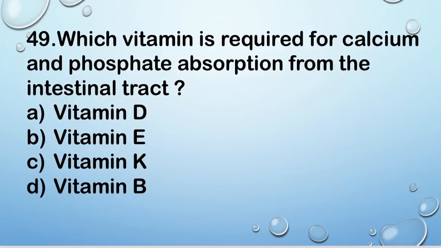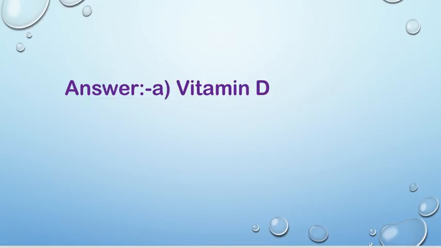Next question. Which vitamin is required for calcium and phosphate absorption from the intestinal tract? A vitamin D, B vitamin E, C vitamin K, and D vitamin B. Right answer is vitamin D. Vitamin D is required for the calcium and phosphate absorption from the intestinal tract.